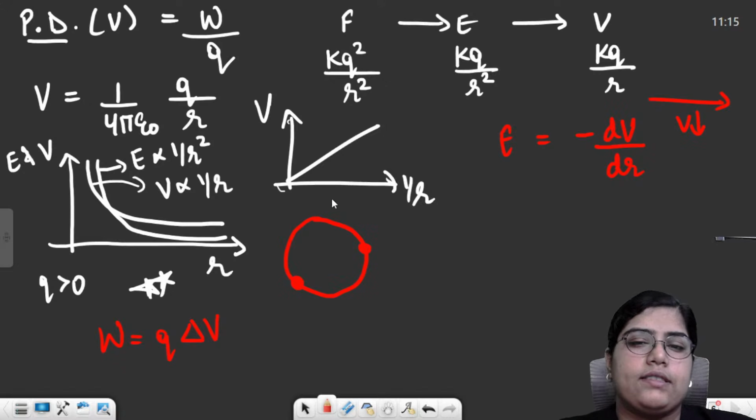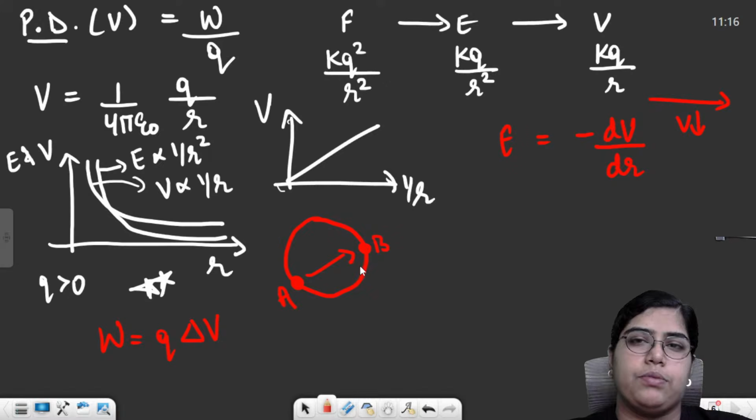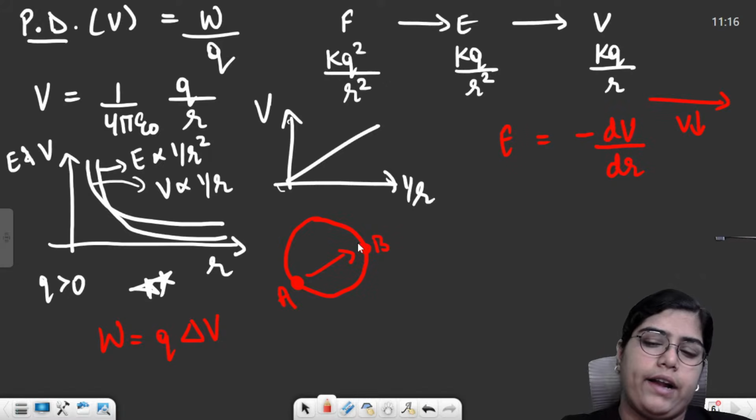Now, if I am saying this is an equipotential surface and you have to take a charge from this point to this point, because these points are on an equipotential surface, potential at A and potential at B will be equal, right? Because the potentials are equal, the change in potential will be 0. So work done in taking a charge from one point to another on an equipotential surface will always be 0. You just need to remember these things, right?